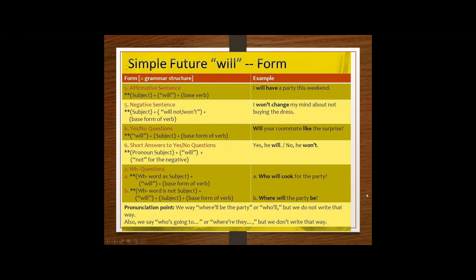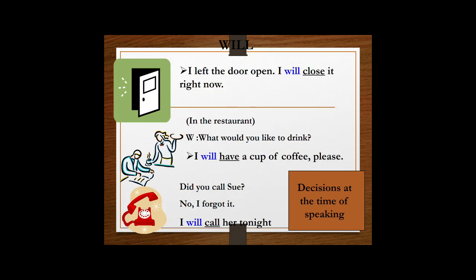Okay, let's continue. So, some examples. I left the door open. I will close it right now. Okay? So, you can use will when you talk about decisions at the time of speaking. When you make a decision right now.